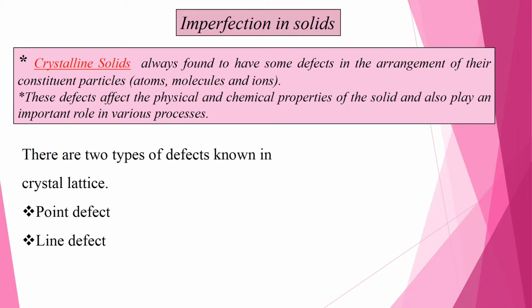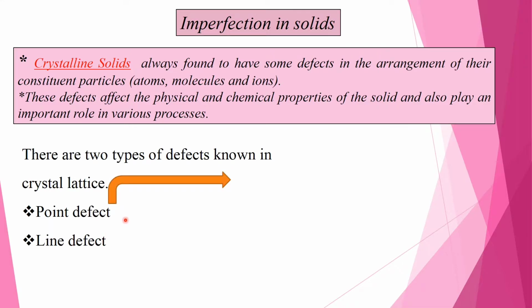Imperfection in solids. Crystalline solids are always found to have some defect in the arrangement of their constituent particles: atoms, molecules and ions. These defects affect the physical and chemical properties of the solid and also play an important role in various processes. There are two types of defect known in crystals, that is point and line defects.